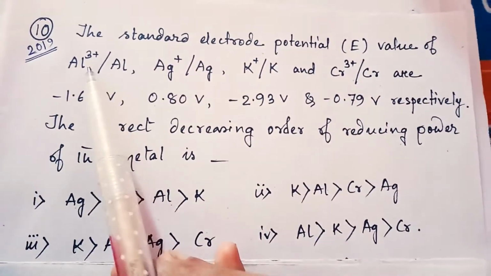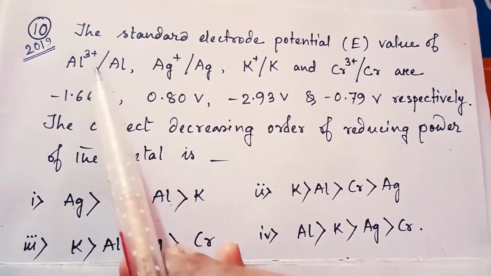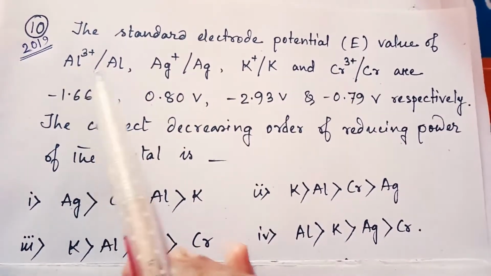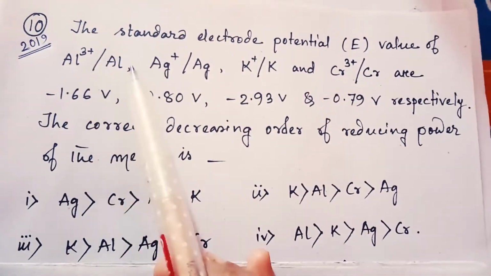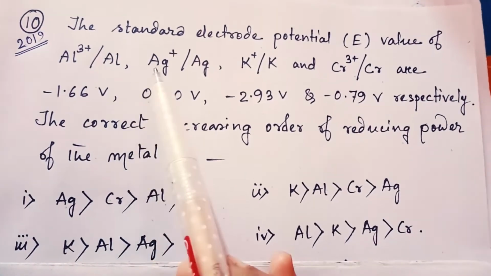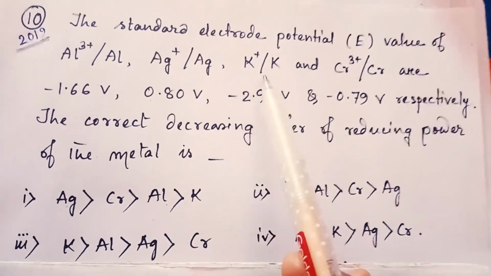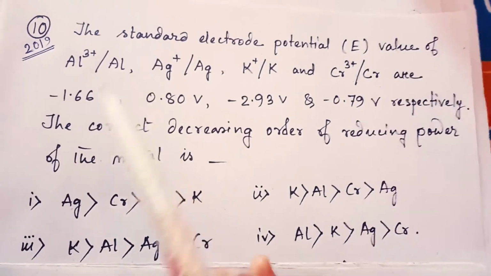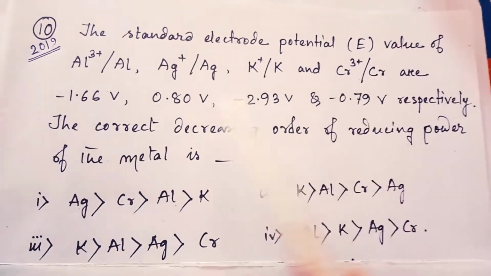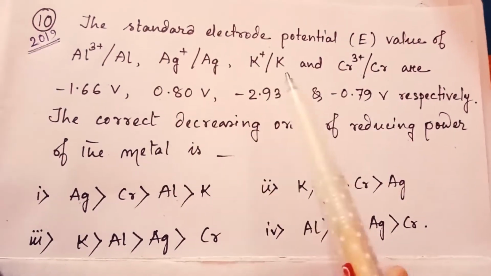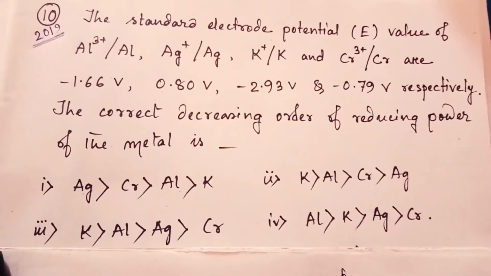Let's see the first example. From Al3+ to Al. So Al3+ is receiving electrons and then it forms aluminium, Al. Similarly in the other cases, the first one receives electrons and then forms the second one. So these are actually SRP values because they are receiving electrons.